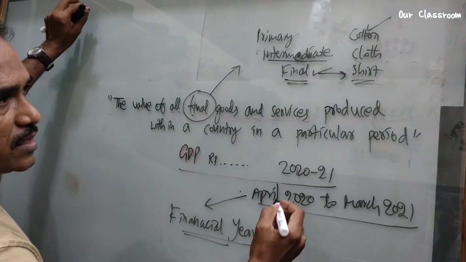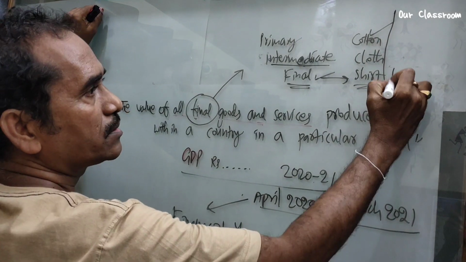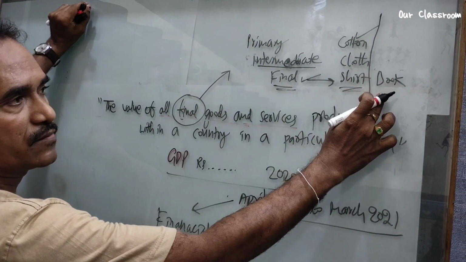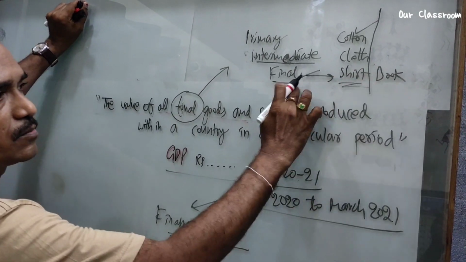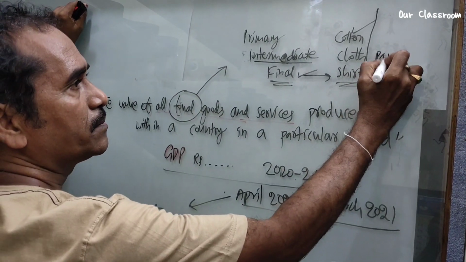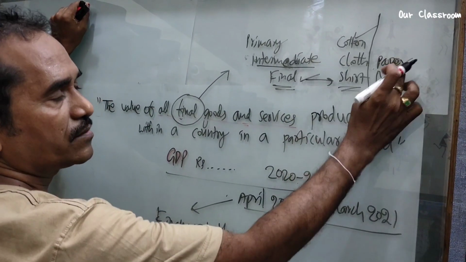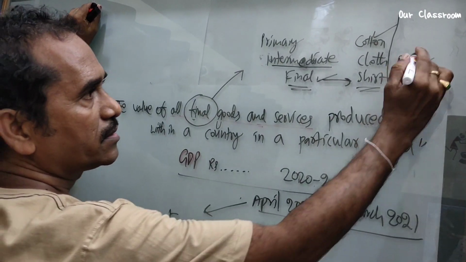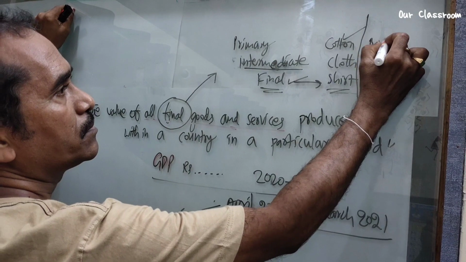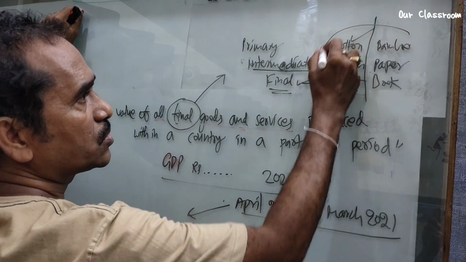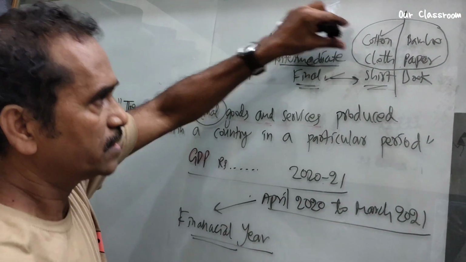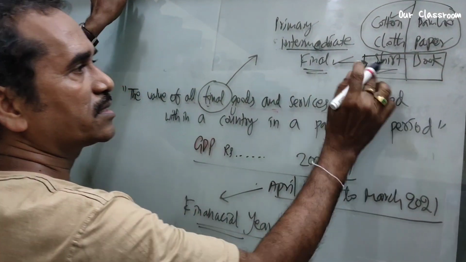Now one more example: a book. A book is a final good because we use it directly. What is the intermediate good for a book? It is paper. What about the primary good? It is bamboo. So these two are intermediate goods, and these are final goods.